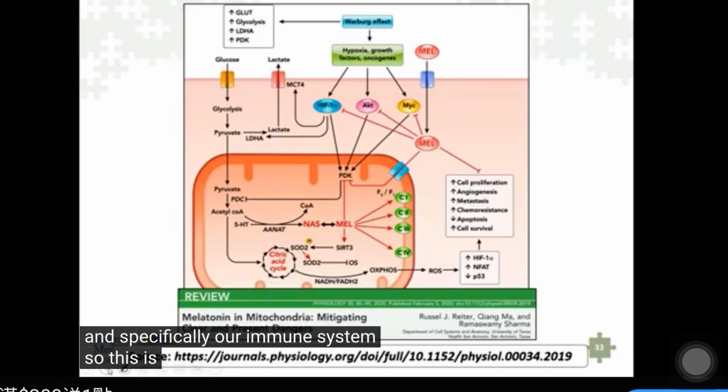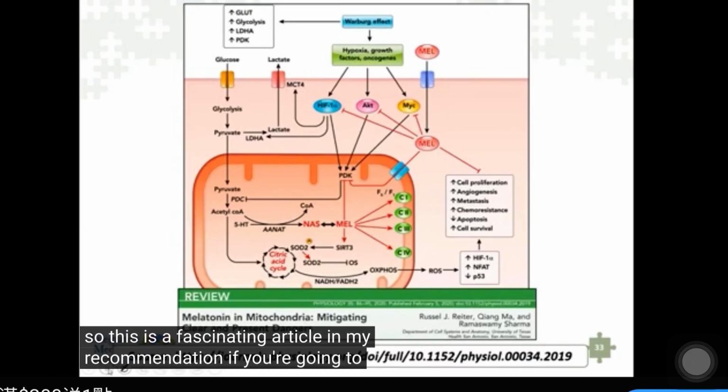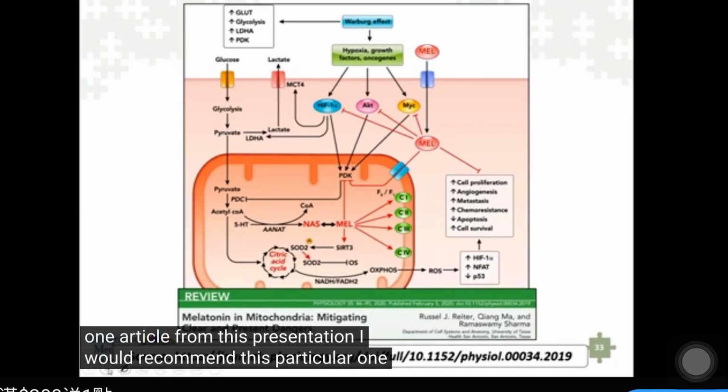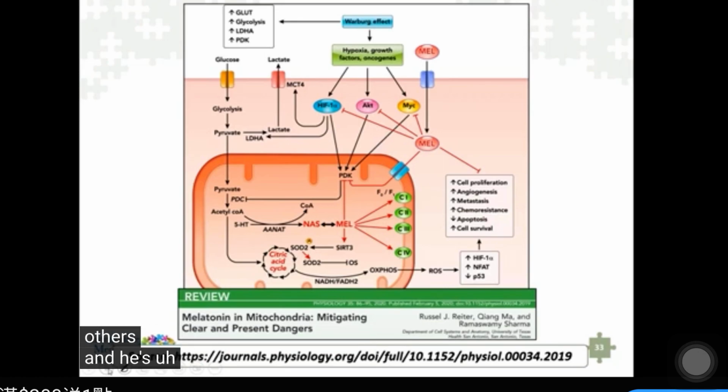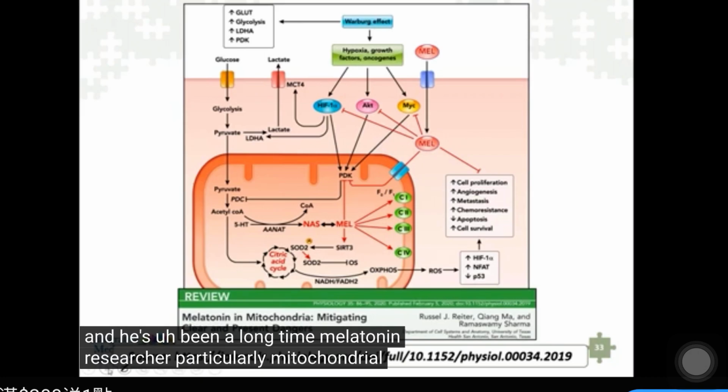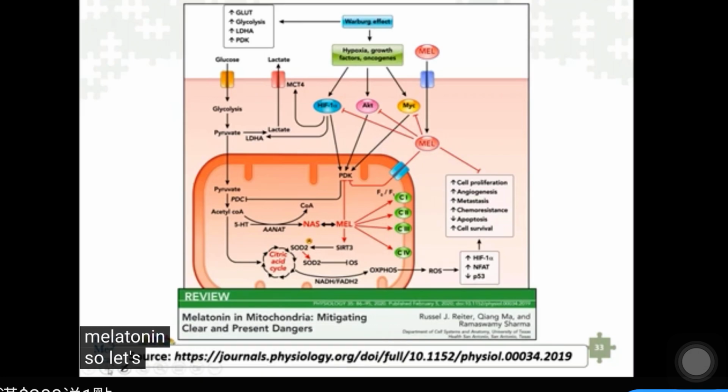So this is a fascinating article. And my recommendation, if you're going to pull one article from this presentation, I would recommend this particular one called Melatonin in Mitochondria, Mitigating Clear and Present Dangers. It comes from a Dr. Russell Reiter and others, and he's been a long time melatonin researcher, particularly mitochondrial melatonin. So let's go through this.